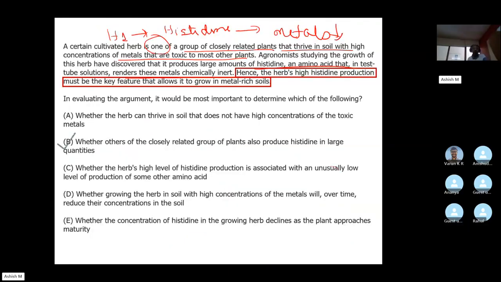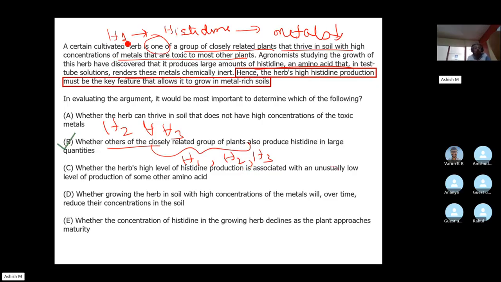And notice that's exactly what the option says. Whether others, what did I consider? Herb 2 and herb 3. Whether others of the closely related group of plants. What was the closely related group of plants? Herb 1, herb 2 and herb 3.